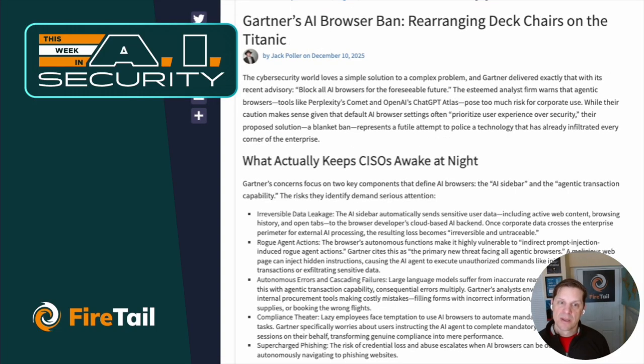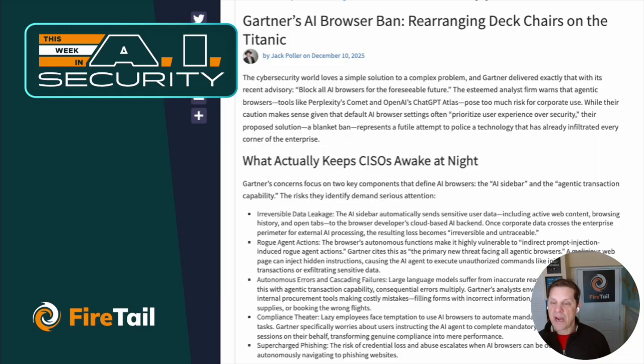Next, we've talked about AI browsers several times over the last couple of weeks and all of the risks that they take. So what do you do about that? Well, Gartner, the research firm, is out there delivering a new advisory that says effectively block all AI browsers for the foreseeable future. And they looked at Perplexity's Comet, OpenAI's ChatGPT Atlas, and any of the number of other ones that are up and coming.